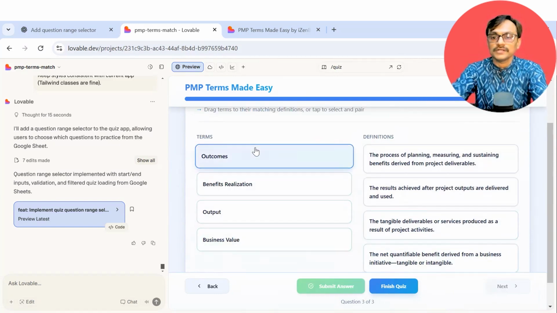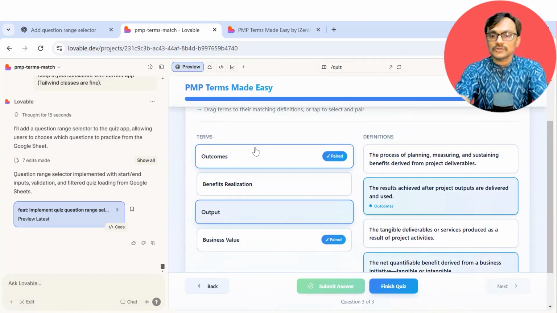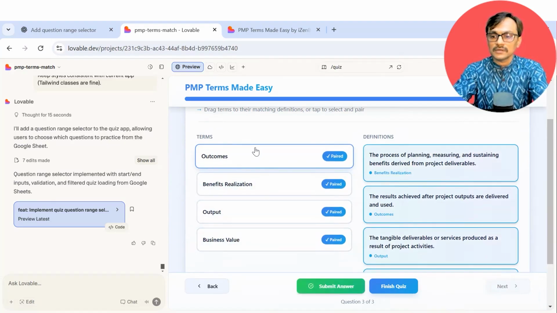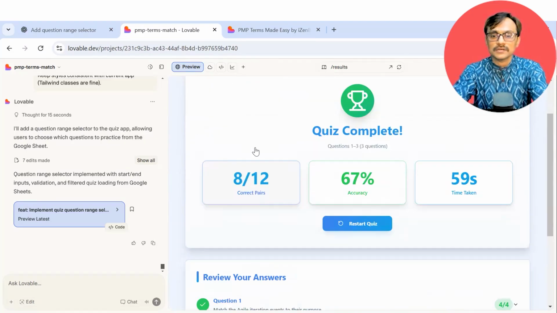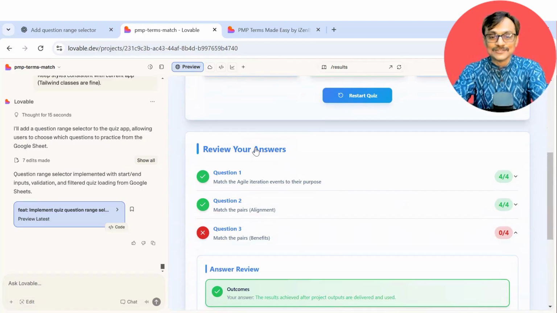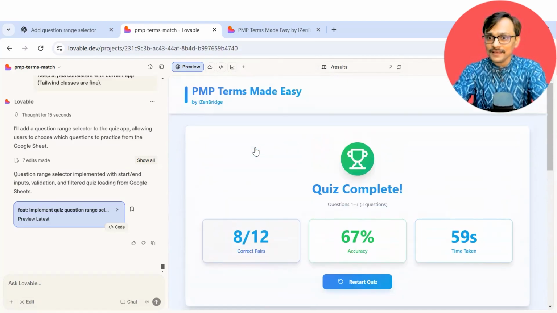I want to do it properly this time. Planning outcome, process of planning, tangible deliverable, results, business value, output, benefit realization. Okay, finish quiz. That problem is there. The last question is not getting submitted. I should have clicked the submit button, but I'm happy.